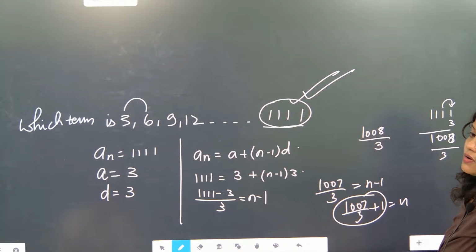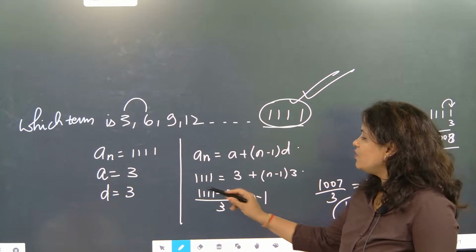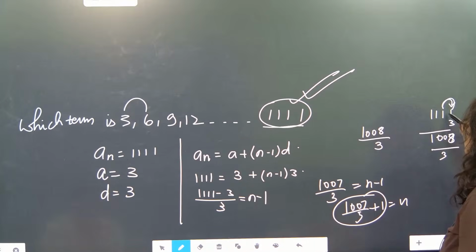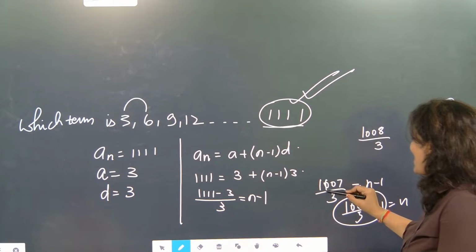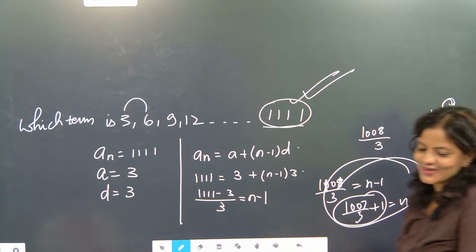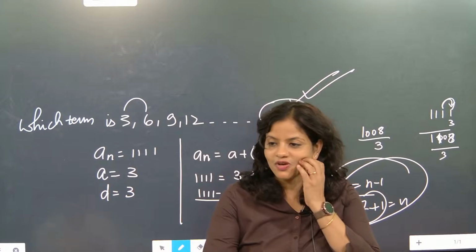Ma'am, we would get decimals from n values. See, decimals will come 100%. But when you are subtracting it, it will be coming 0, 10. When you are putting here, it will come 10. But here it will be 1. So 1008, 8, 9, 10, it will not be coming. Divisible will not come, 100%. No terms of AP. The correct answer will be no terms of AP.